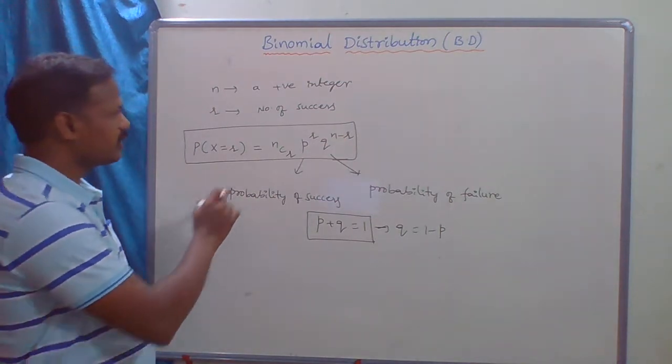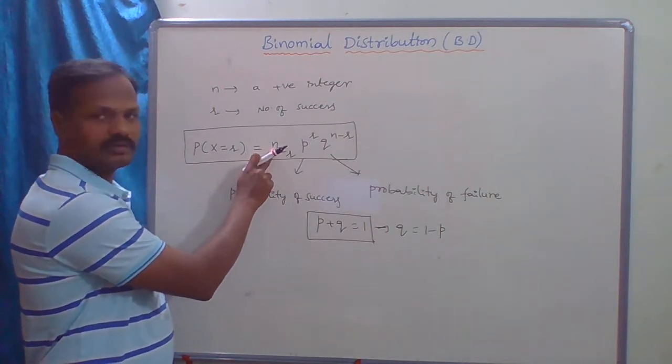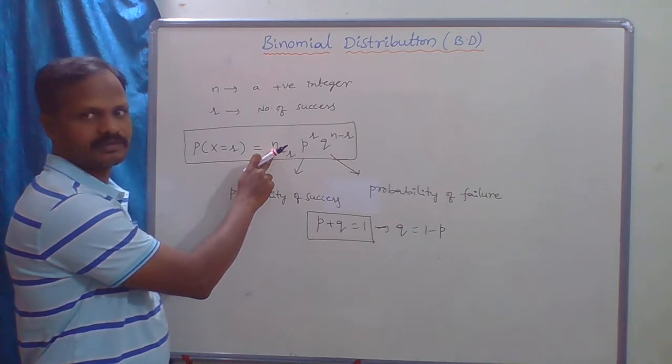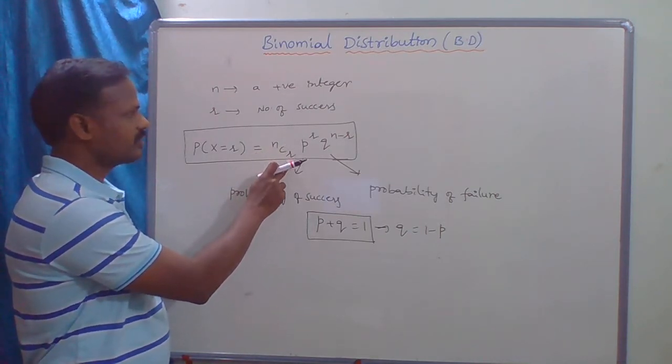Here n is the number of times the experiment is done, and r is the number of successes.